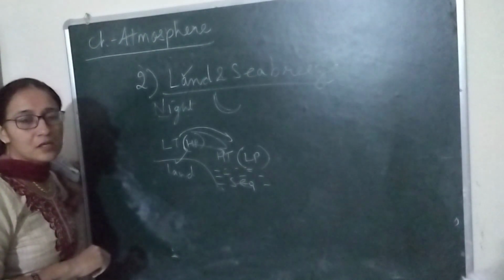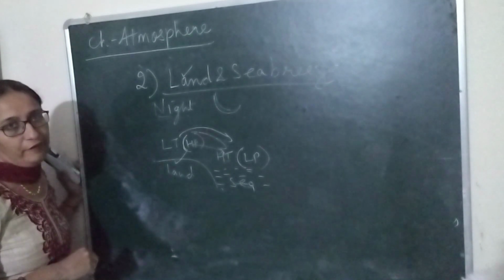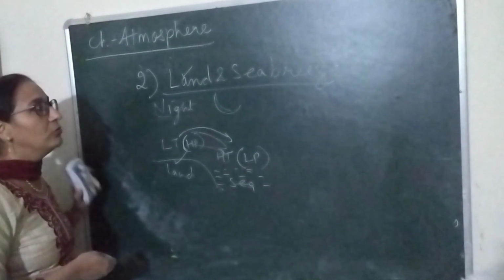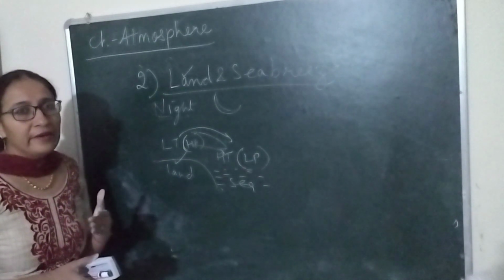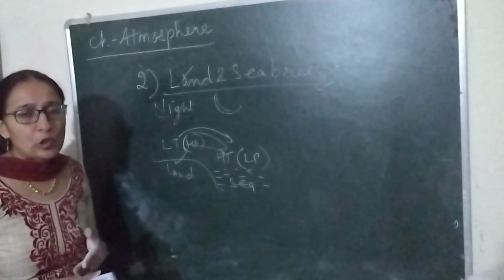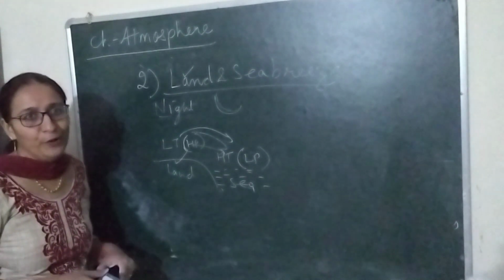So these are subtypes of seasonal wind, periodic wind, or we can say temporary wind. So this is about the second type of wind. The remaining two winds, that is local wind and variable wind, we will discuss in the next video.